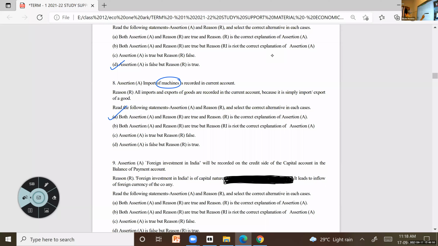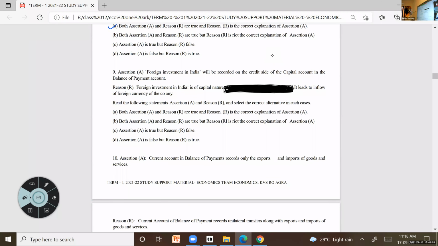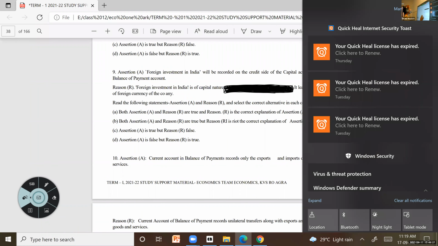Next one, foreign investment in India will be recorded on the credit side of the capital account in the balance of payment account. So think, foreign investment, it is in India. So it is recorded on the credit side of the capital account in the balance of payment. Again, the reason they have given: foreign investment in India is of capital nature. It leads to inflow of foreign currency to the economy. Okay, here. So think now fast.